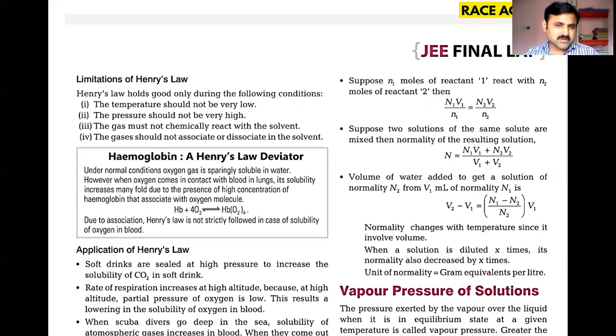The gas must not chemically react with the solvent. This is a very common drawback, since we have discussed non-reacting gases. If a gas reacts with the solvent, then that is not said to be a solution, because in the preparation of a solution there should not be any kind of interaction between the solvent and solute.